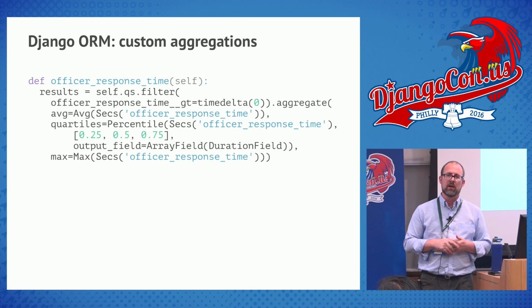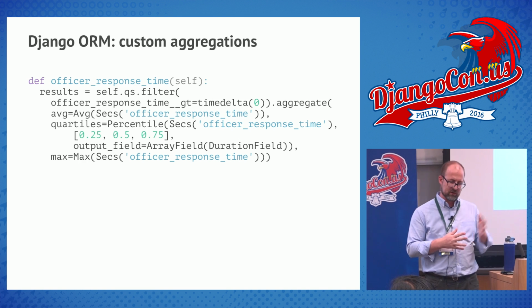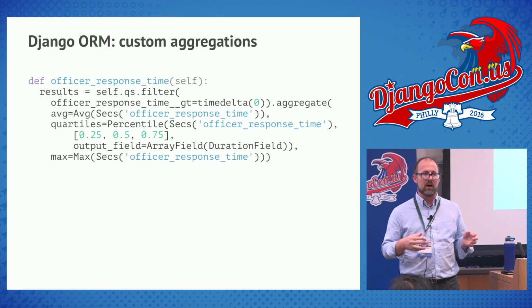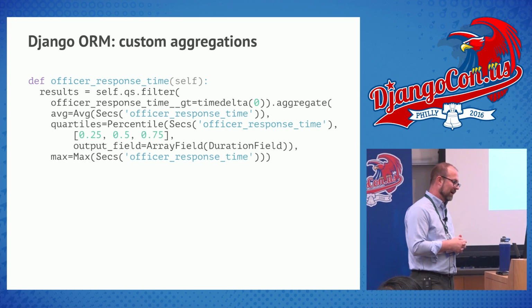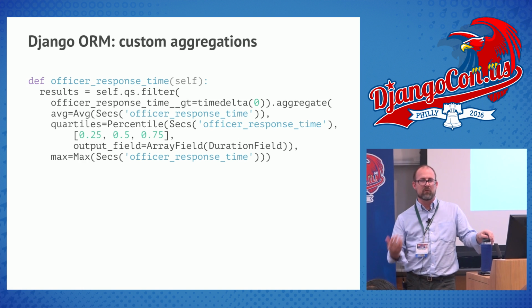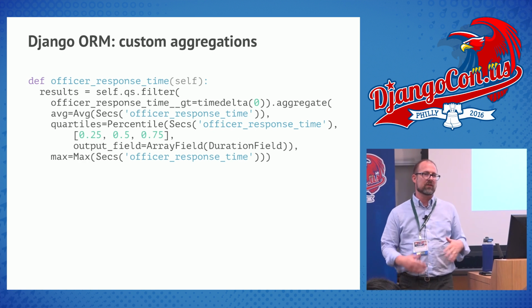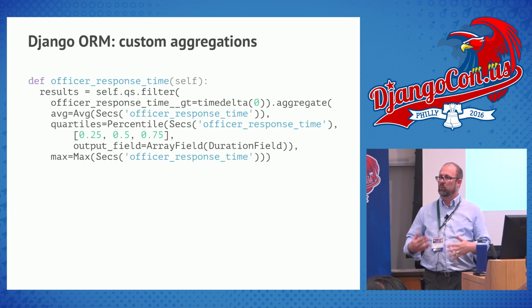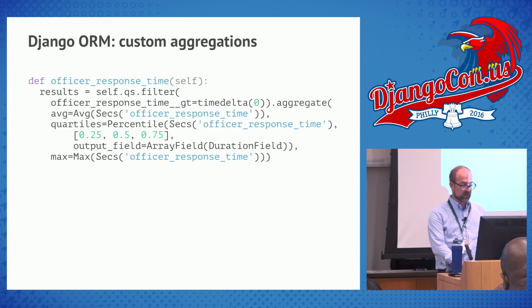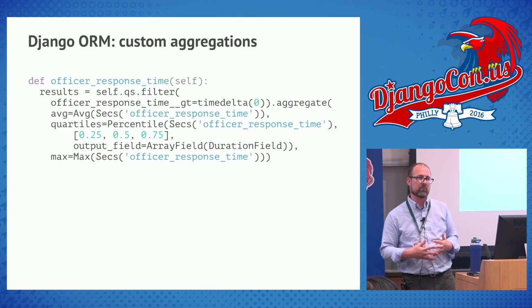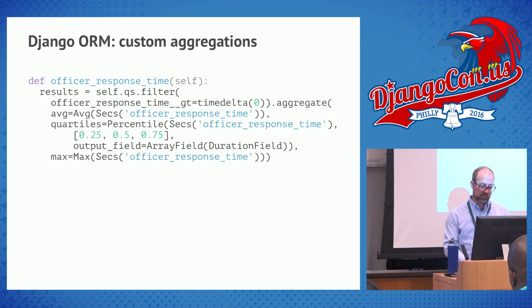I needed percentiles. So I mentioned I work at RTI International, specifically in our Center for Data Science. Percentiles are not a particularly heavy piece of data science, but in this case, we really wanted not just to see the average response time, but for 75% of calls, what's their response time? Because that's going to matter a lot more. The average response time can get artificially lowered, but we really want to be able to see what's the real response time on the ground. So here, I was able to go in and say, give me the quartiles, that is, 25% of calls, how quickly are they responded to? 50%, 75% of the total number of calls.